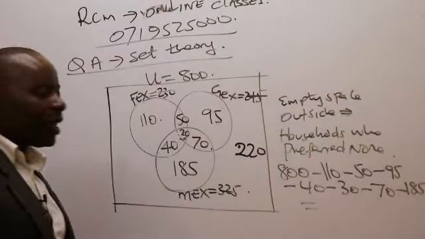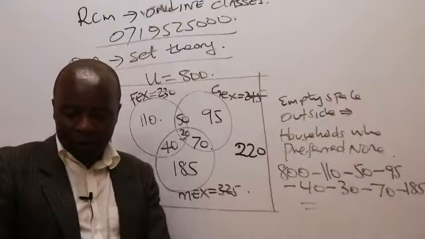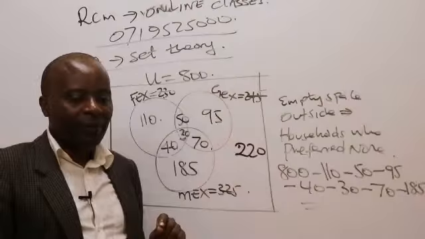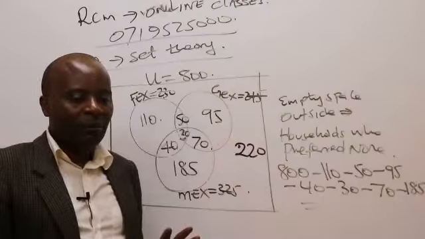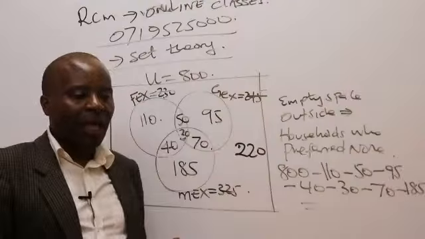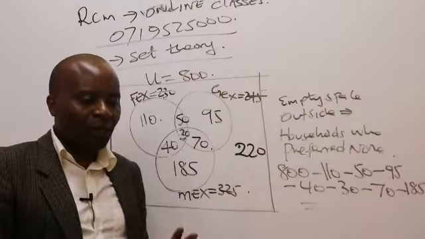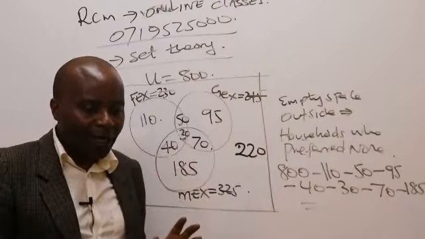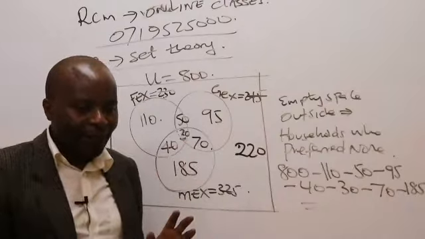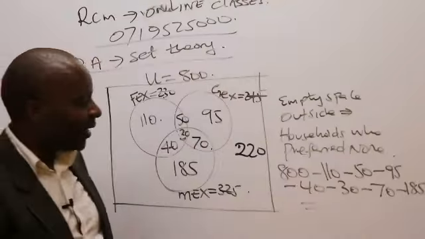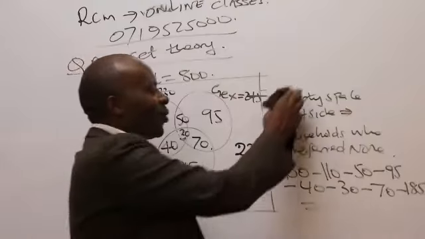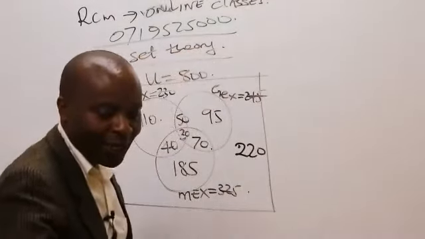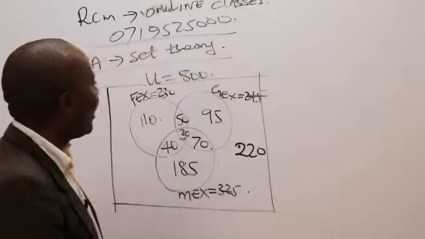Now here you have to be very careful. I don't know whether we are the ones who forgot to type it: is it FEX and GEX only? Those of you who have a past paper, have they asked us for the number of households that preferred FEX and GEX only? Just hang on there a little bit.